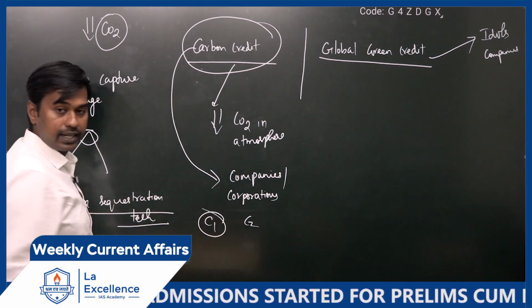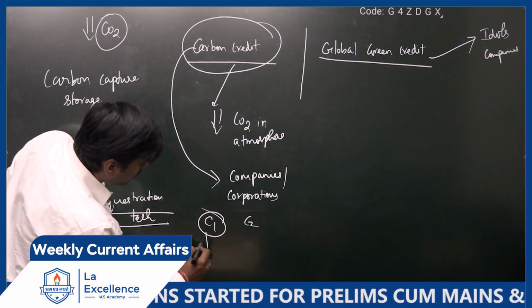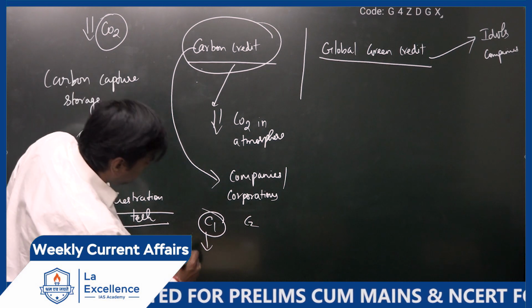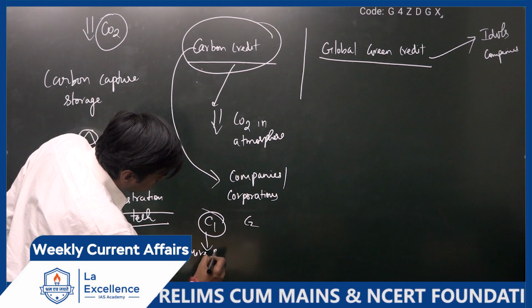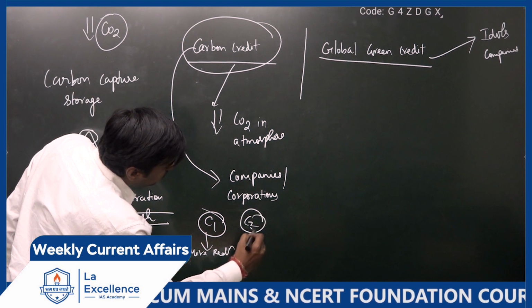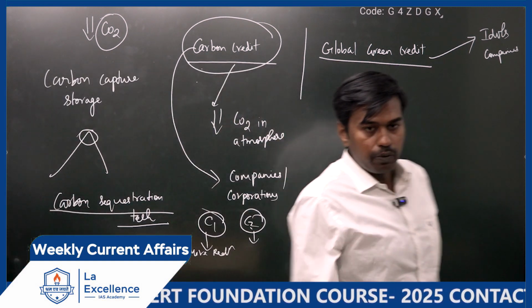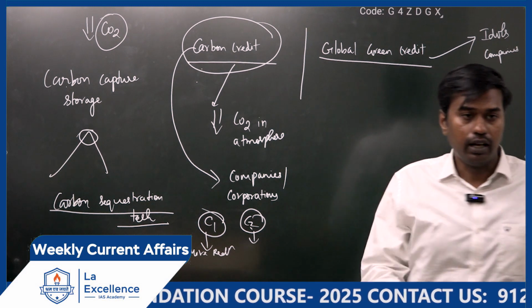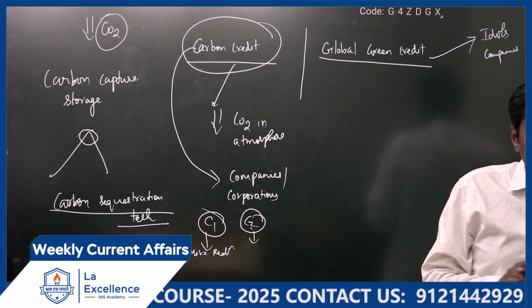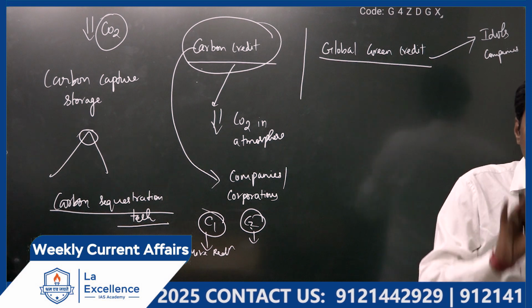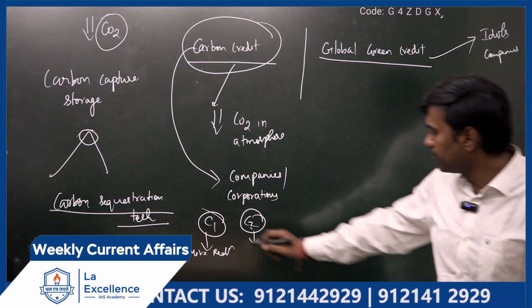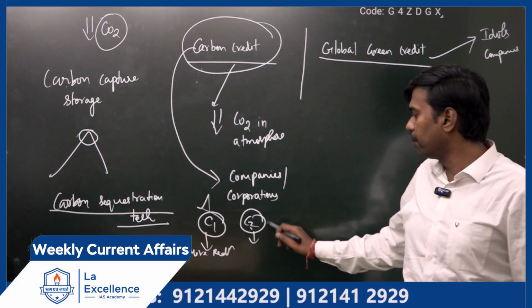Now, let's take company 1 and company 2. Company 1 has gone for more reduction of carbon dioxide, whereas company 2 has not gone for any reduction. Is it clear? All the private bodies are bound to reduce carbon dioxide, but some companies may reduce more, some may not reduce it.